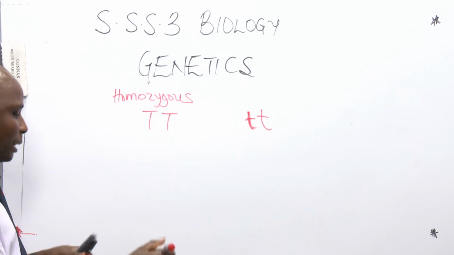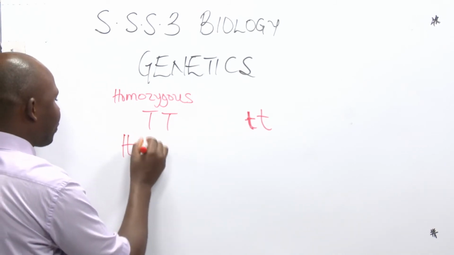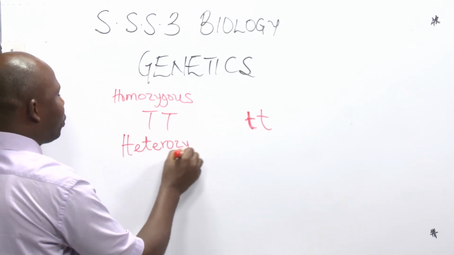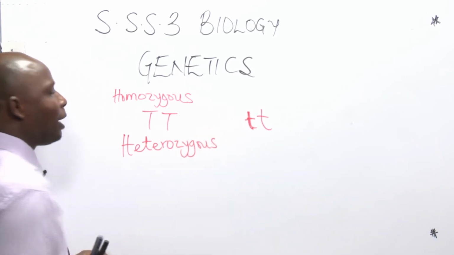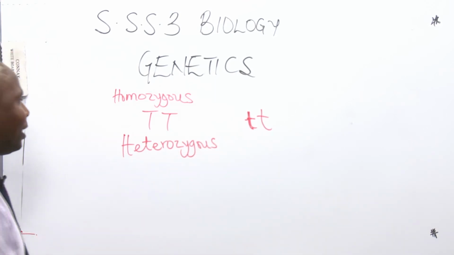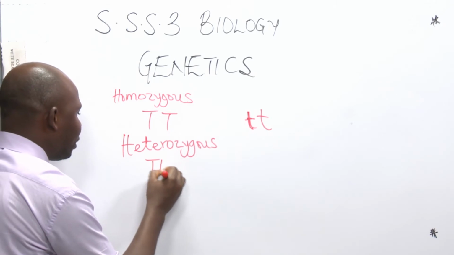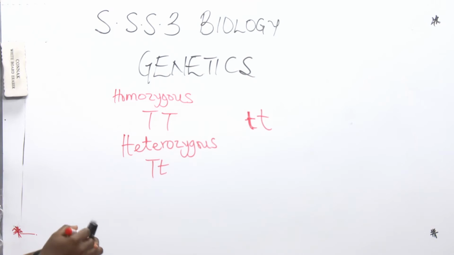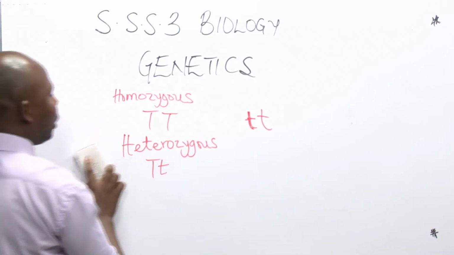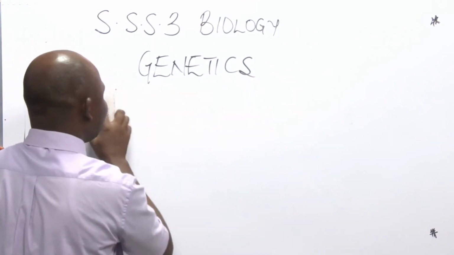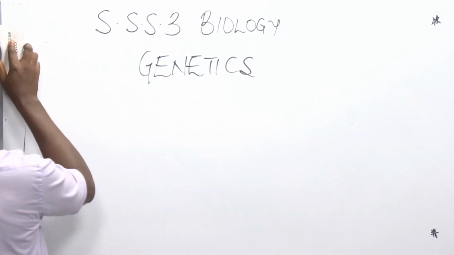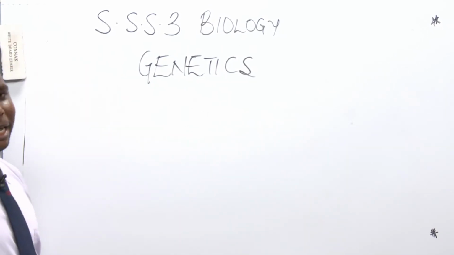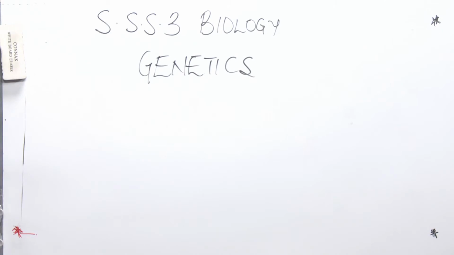Now, the other one is heterozygous. When we talk about heterozygous, we are talking about two different alleles. Now, it can be this. So this is a heterozygous gene. How do we come across this? Let's quickly look at how we come across it. We come across these things using what are called genetic diagrams. Now, in genetic diagrams, we can do it in two ways.